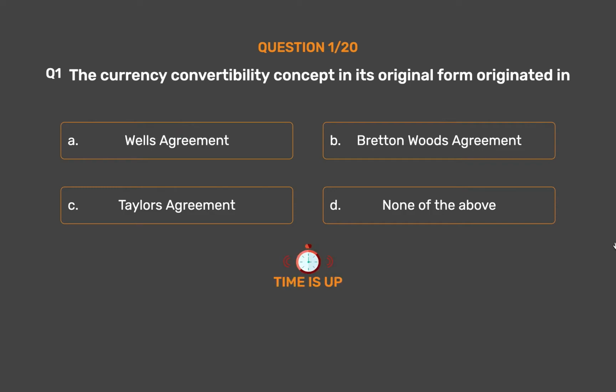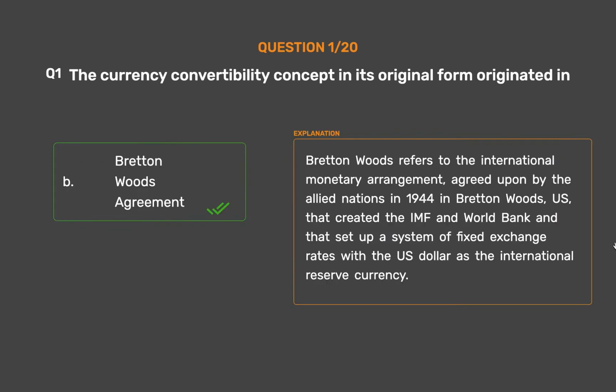The correct answer is Option B, Bretton Woods Agreement. Bretton Woods refers to the international monetary arrangement agreed upon by the Allied Nations in 1944 in Bretton Woods, US, that created the IMF and World Bank and that set up a system of fixed exchange rates with the US dollar as the international reserve currency.